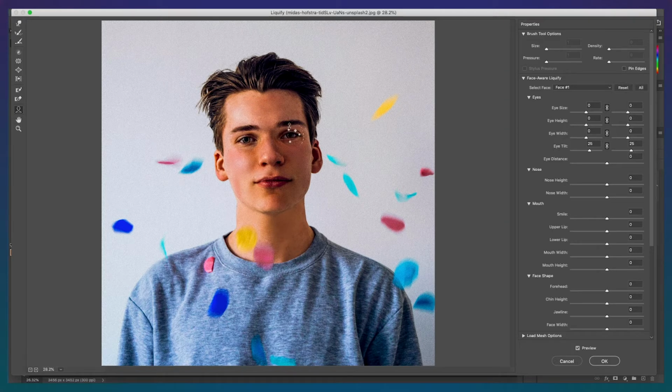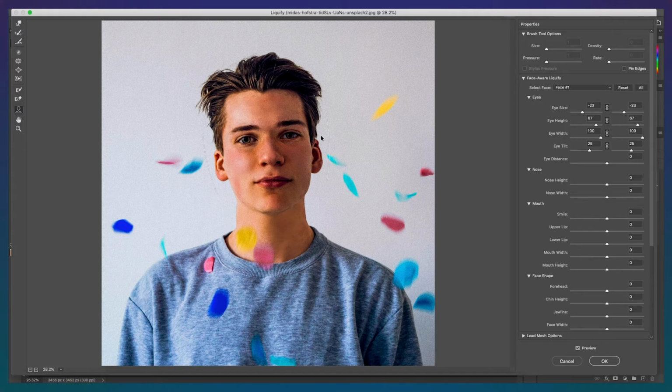The top and bottom anchor point allows you to increase the eye height. The side anchor point allows you to increase the eye width. And the corner anchor point allows you to increase or decrease the overall eye size.